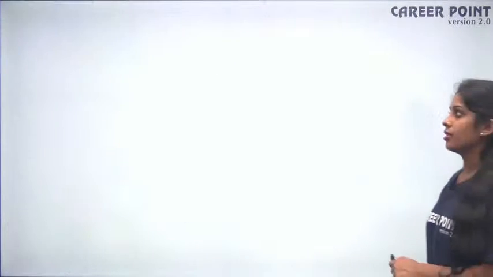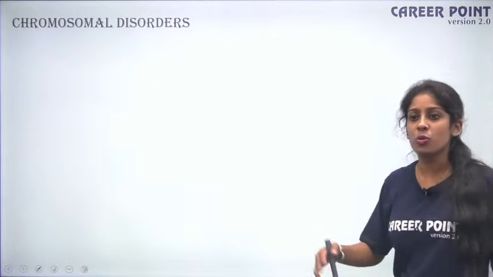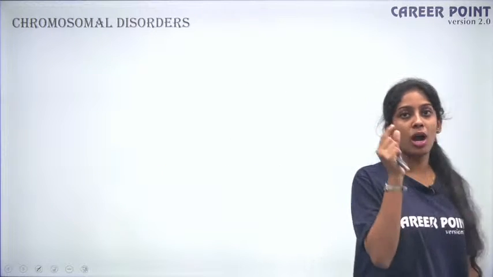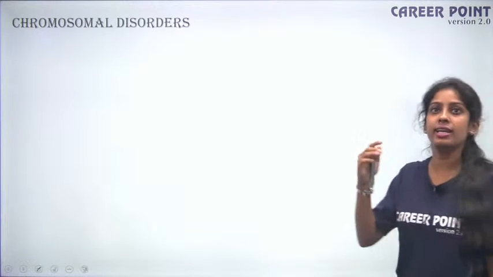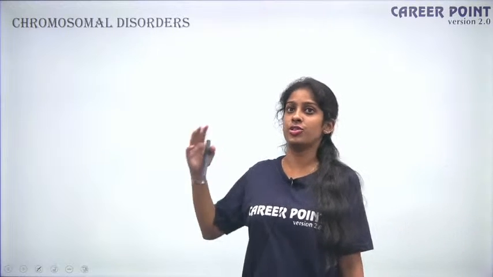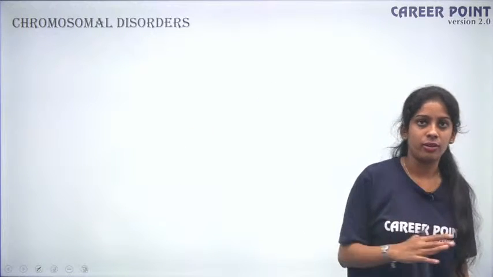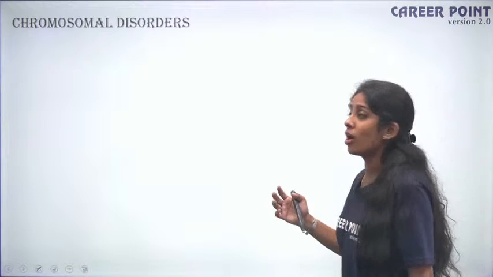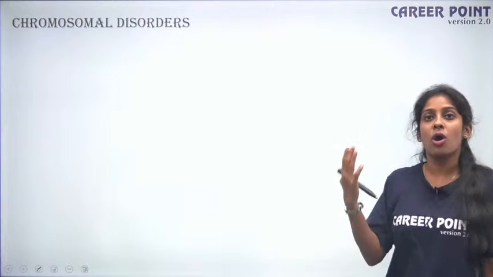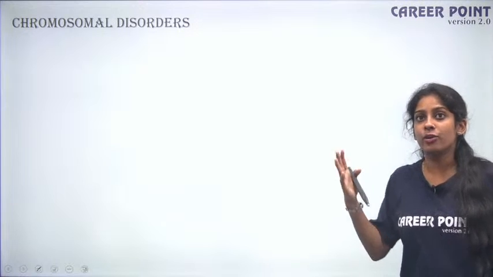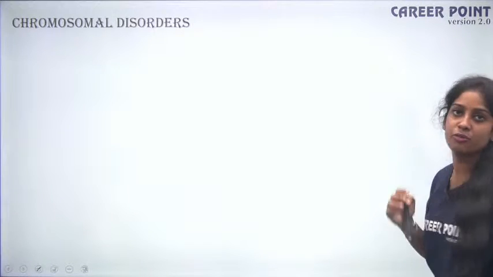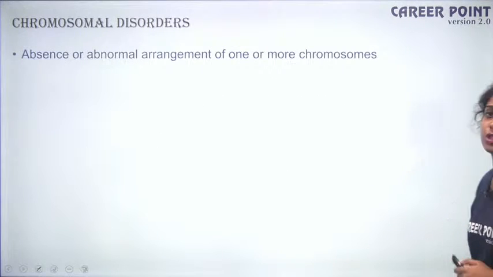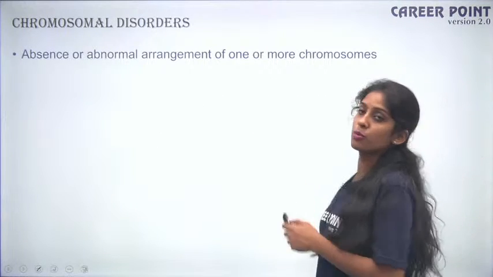Okay. Now coming to chromosomal disorders. So so long we have been talking about Mendelian disorders. So you saw how a single change in your DNA can lead to such disastrous consequences. Okay, so you have a small change and yet it gives you a lot of consequences. So now let's see what happens if you have an extra pair of chromosomes, or if you are in need of one pair of chromosomes, if you have only one set of chromosomes. So that is chromosomal disorders. Fine. So absence or abnormal arrangement of one or more chromosomes is your chromosomal disorder.